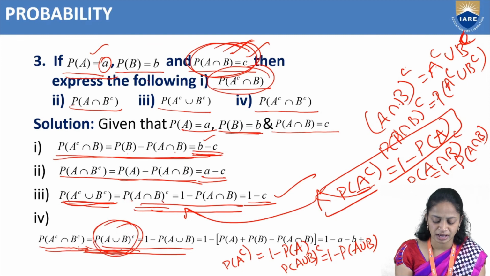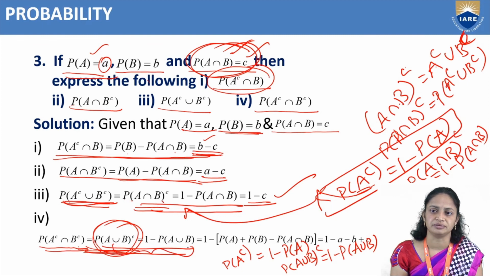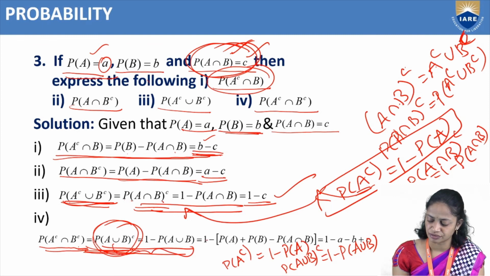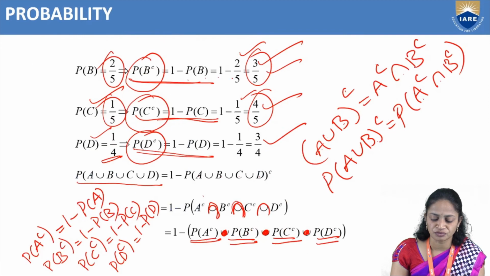So here I am writing probability of A union B whole complement equals 1 minus P of A union B. Also we have one more formula.